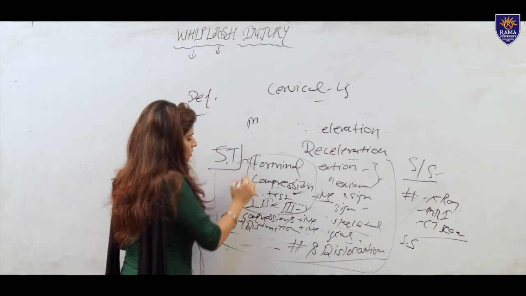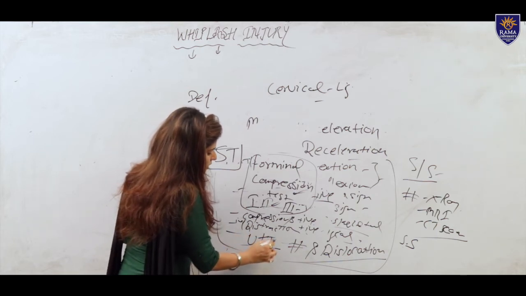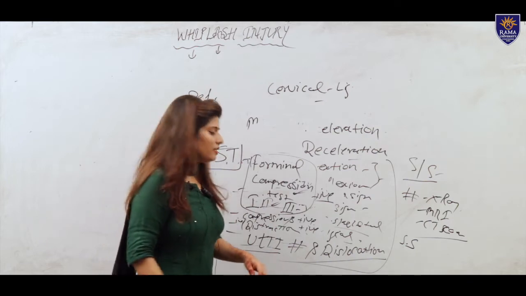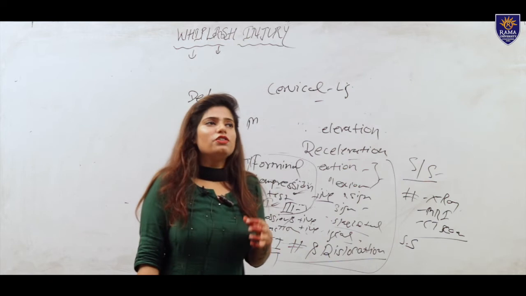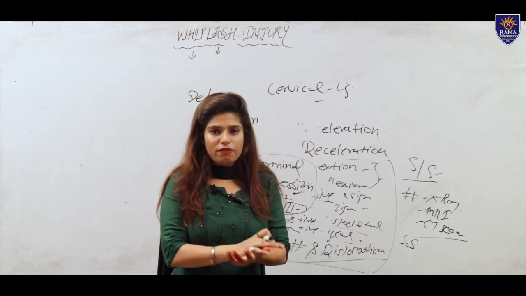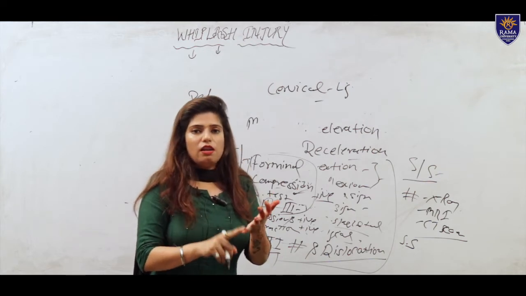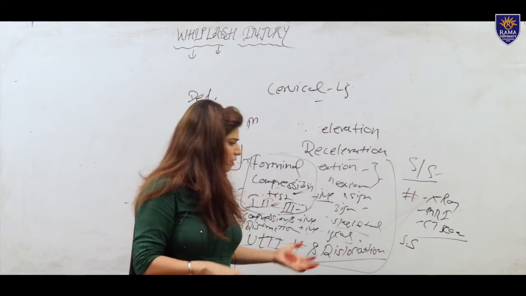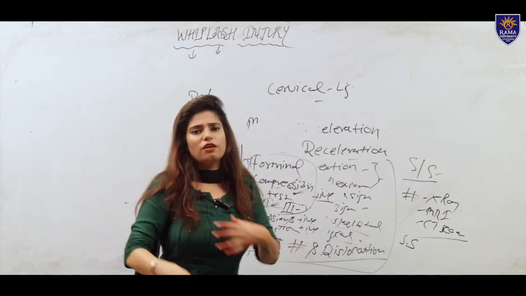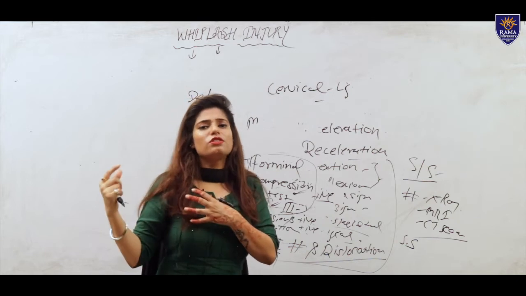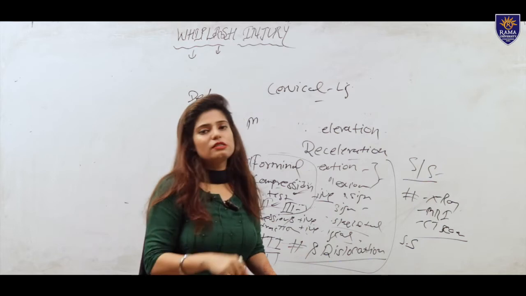Next, the third test is the ULTT. The ULTT is the upper limb tension test. In the upper limb tension test, we are testing for nerve compression. The median, ulnar and radial nerves will be tested. The patient is in the supine position, the therapist at the side of the patient. Then we just do nerve stretching. If the patient complains of any numbness or tingling sensation, the test is positive.